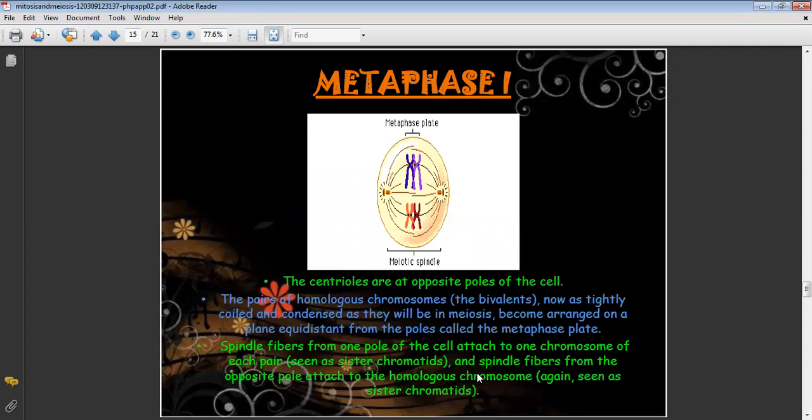So after prophase 1 we have the metaphase 1. Now what happens here? The centrioles are present at the opposite poles of the cell. So these homologous chromosomes, that is bivalent, are tightly coiled and condensed, and they become arranged on the plate called the metaphase plate, and the spindle fibers will contract, and here we are seeing the fibers go from the opposite poles to the homologous chromosomes.